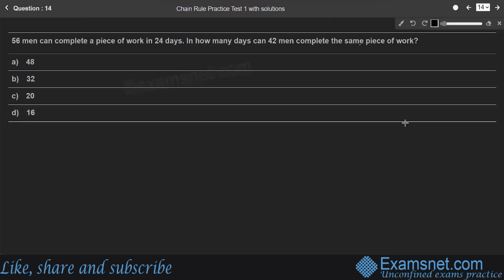Question number 14. 56 men can complete a piece of work in 24 days. In how many days can 42 men complete the same piece of work? So to complete the same amount of work, how many days are 42 men taking? For that, first we need to know what is that piece of work, what work needs to be done here, right? We know that work is equal to efficiency into time. In this particular case, efficiency is nothing but the number of persons working here, right?